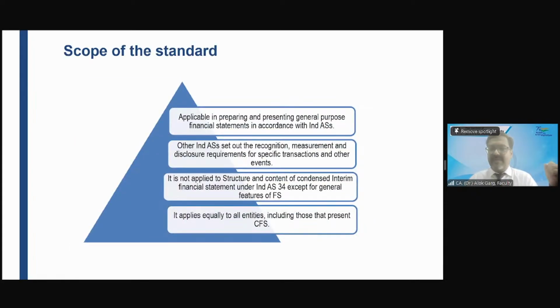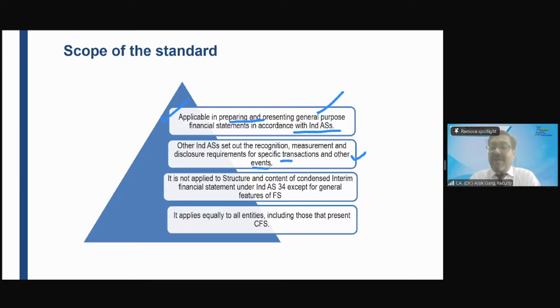Coming to the scope of the standard. This standard is applicable in preparation and presentation of general purpose financial statements in accordance with Indian accounting standards. This standard is not applicable in preparation and presentation of special purpose financial statements, tailor-made financial statements. Other Ind AS set out the recognition, measurement, presentation, and disclosure requirements for specific transactions and other events.